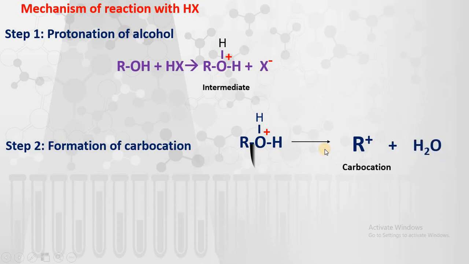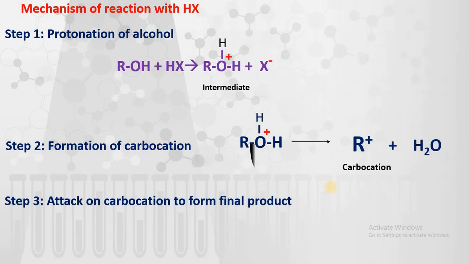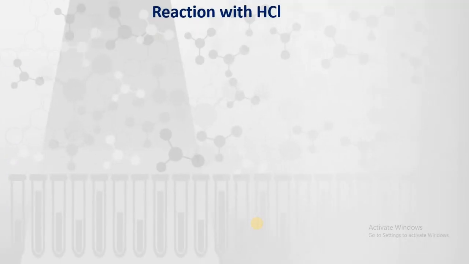So the stability of this R plus, that is the carbocation, depends on whether it is a primary, secondary or tertiary carbocation. In the next step, attack on this carbocation takes place. So the attack of this X minus, which was formed in the first step, is going to attack on this R plus to form RX, that is the final product. We are going to see three different hydrogen halides.